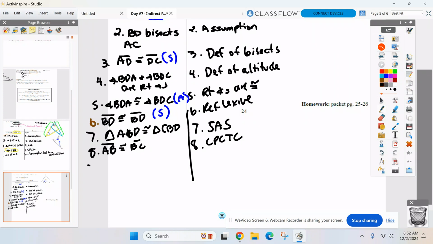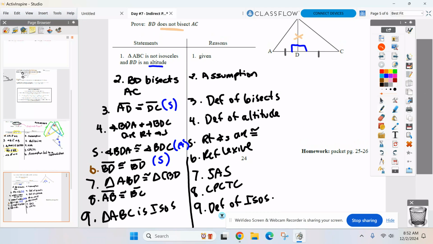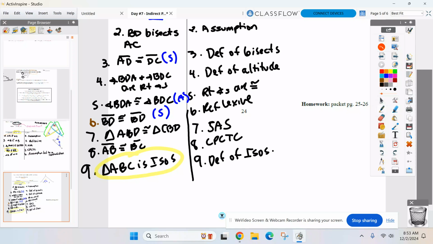Cross your fingers, your papers don't catch on fire. And we always wrote definition of isosceles. That's fine with me. And oh boy, we have a big no-no on our papers right now. We have this, and we have that. Once you contradict a given, you are finished. Well, I shouldn't say you're finished. You have to write the proof statement because our assumption is false.